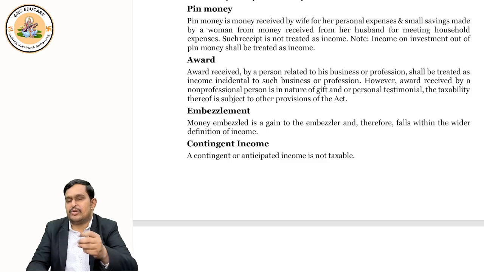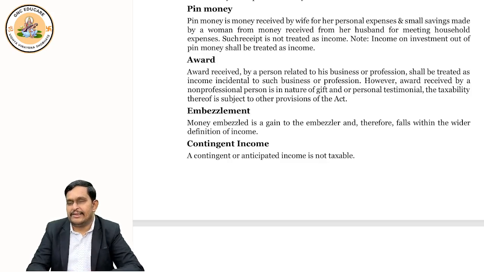Suppose there is a dispute relating to some income. It is in the court. You may get the money, you may not get the money. In that case, it is not taxable. If the income is generated, but who is the owner is not known, then whoever got it will be taxed. That we discussed in disputed income. But here in contingent income, the income is not generated.